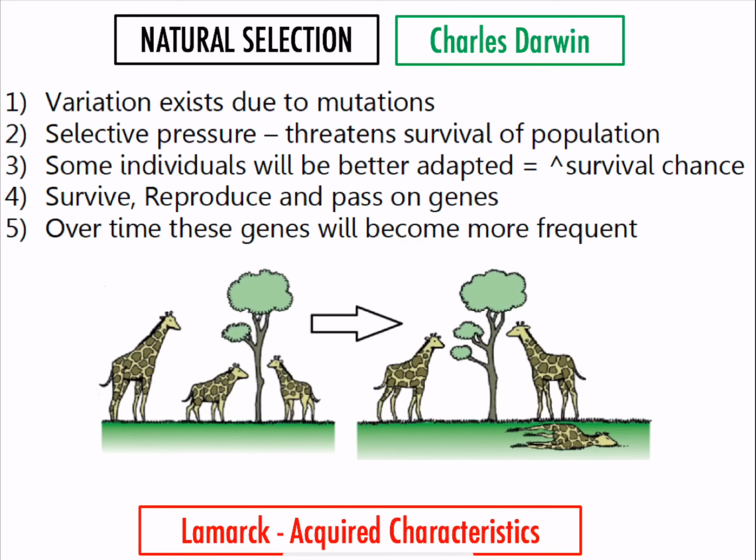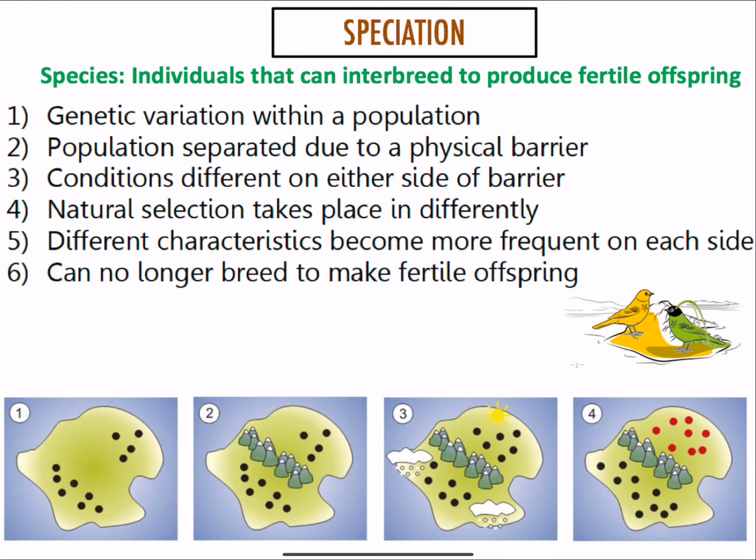Okay. Moving on to speciation. Before we talk about that, what is the definition of a species? They are individuals that can interbreed to produce fertile offspring. So, for example, if a horse and a donkey breed, they make a mule. But the mule can't have any more kids because it's infertile, which means that the horse and donkey are not from the same species.